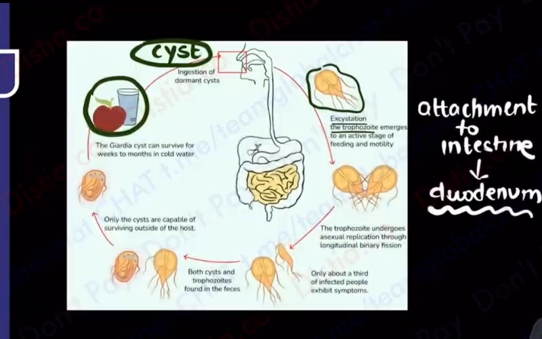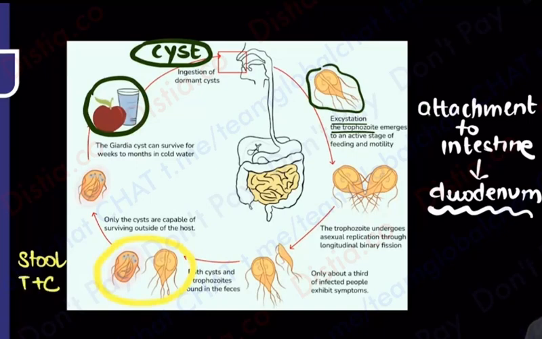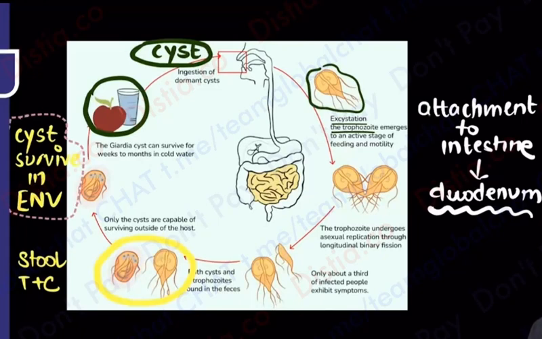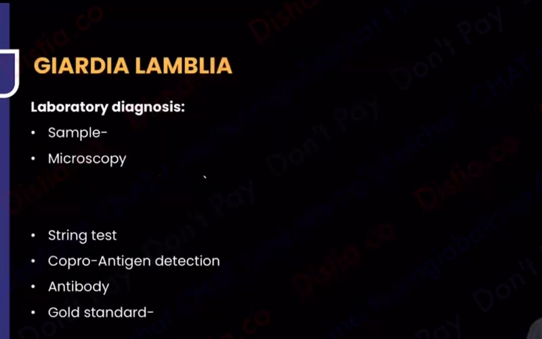Coming back, now your cycle tells me what was the infective form. It was the cyst. How did you get it? By eating. Where did it go? It went to the duodenum. Trophozoite and cyst both are formed, and then both of them are coming out in the feces. So you will realize that the stool sample that you're going to see eventually will have the trophozoite and the cyst. But who will survive in the environment? Only the cyst survives in the environment, and that is what will eventually come back to us. Life cycle being done, let's go on to the next part, and that is the lab diagnosis.